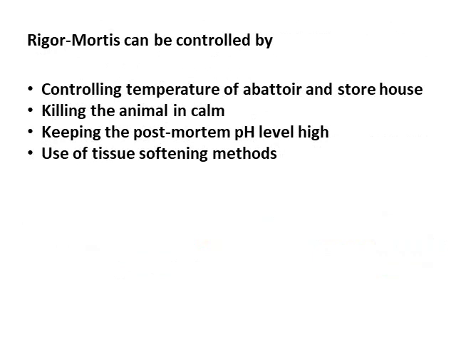The rigor mortis will vary with different types of muscle, different textures of muscle, and different pH of muscle. So this rigor mortis can be controlled by regulating different conditions: controlling the temperature of the abattoir and storehouse, killing the animal in its calm state, keeping the post-mortem pH level high, and use of tissue softening methods.